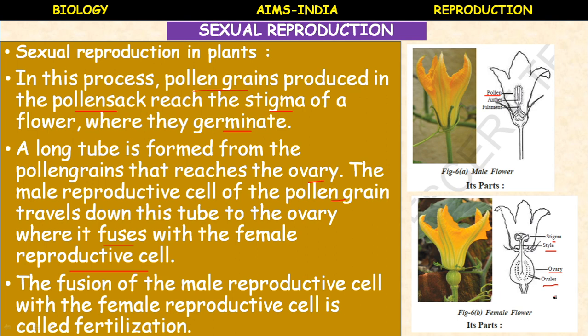The pollen grains reach the stigma of the flower. After reaching the stigma, the pollen grain will germinate to produce a pollen tube. This pollen tube contains two male nuclei. One of the male nuclei combines with the egg cell and forms the zygote. That is called fertilization.